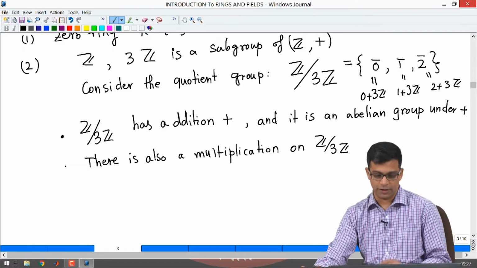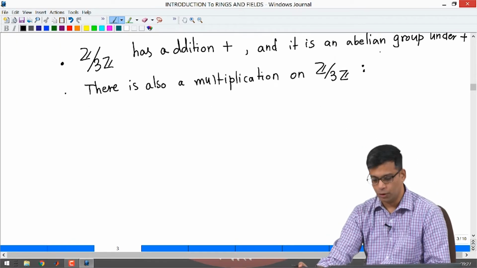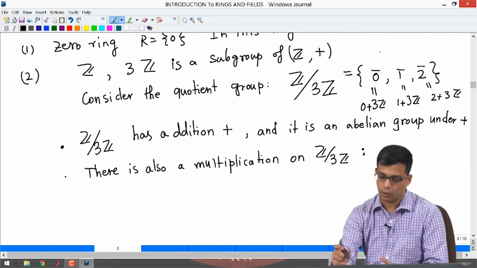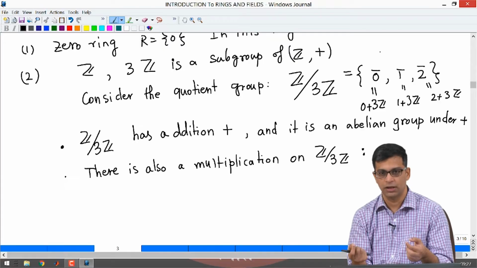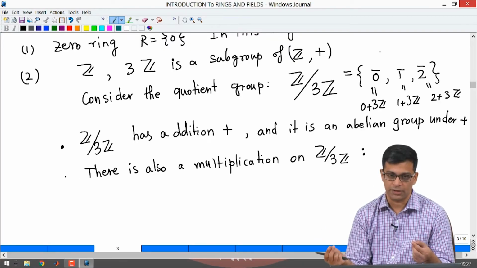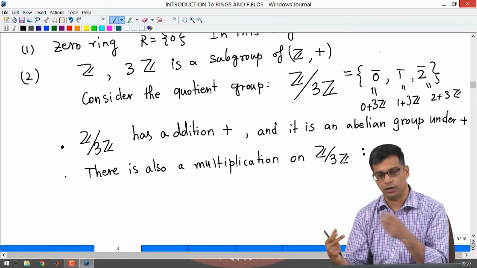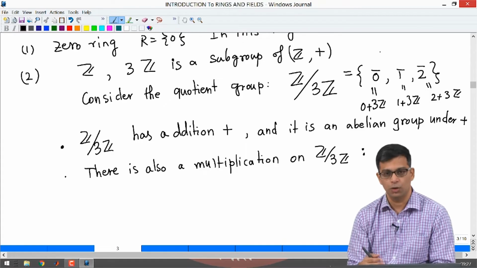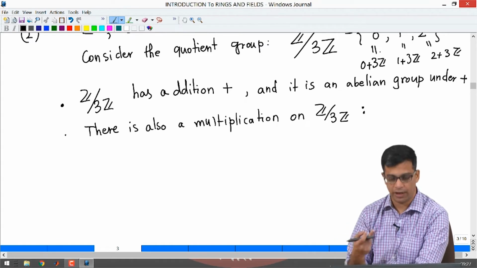It has only 3 elements, right, so it is easy for me to define the multiplication. You multiply just like you add. How did you add 1 bar and 2 bar? You picked any representatives of those cosets. For example, for 1 bar you take representative 1, for 2 bar representative 2, and you add them. You get 3, so you take the coset of 3, which is 0. You do exactly the same thing for multiplication. You take 2 representatives and multiply them.